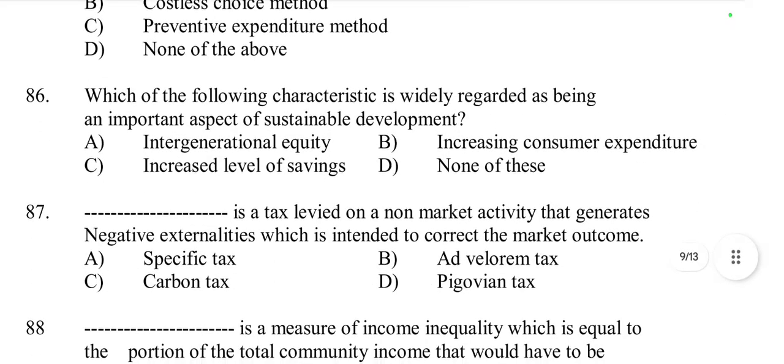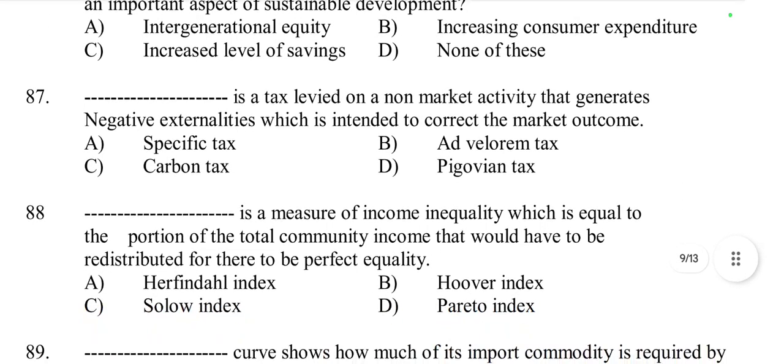Then question number 86. Which of the following characteristics is widely regarded as being an important aspect of sustainable development? Intergenerational equity, increasing consumer expenditure, increased level of saving, or none. It is intergenerational equity, because sustainable development ensures resources are preserved for future generations. So it is related to intergenerational equity. There are a total of 17 goals. The target year is 2030.